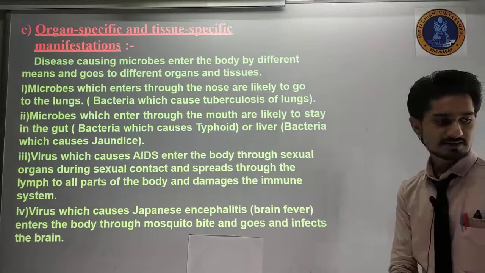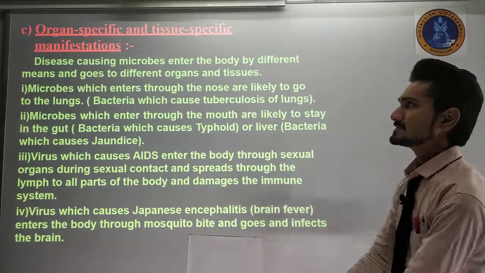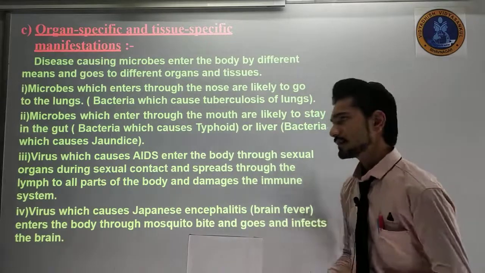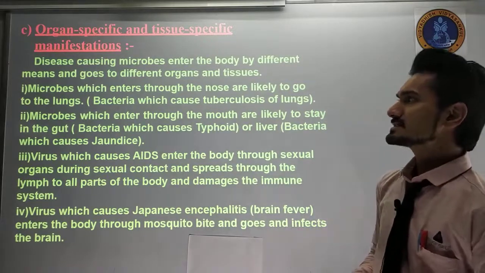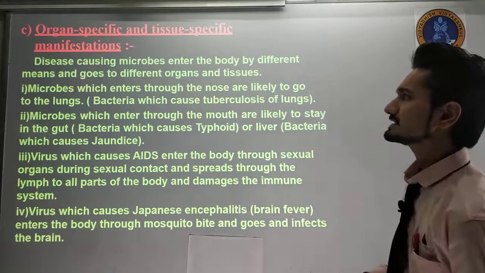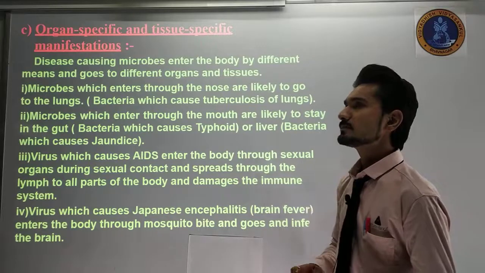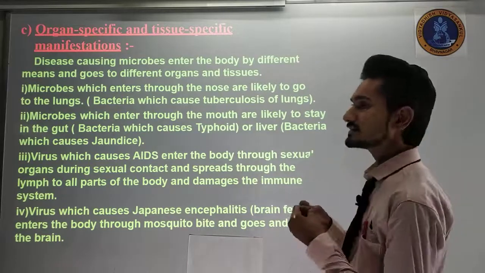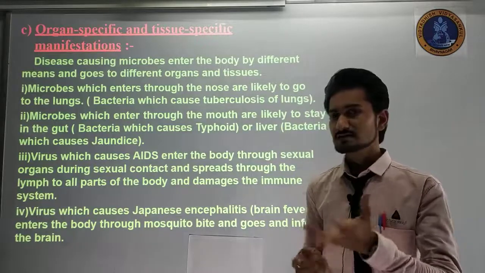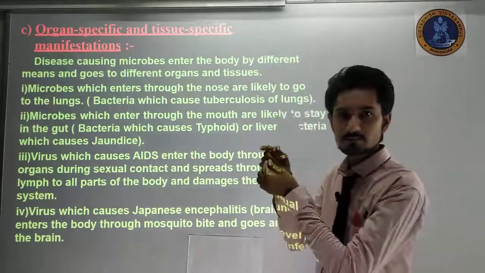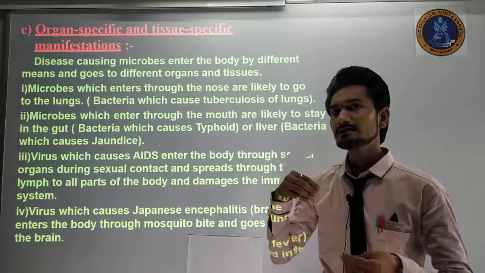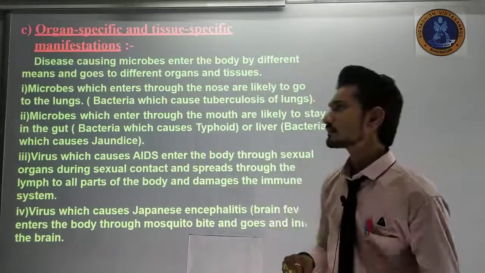Another thing that we are discussing today is organ specific and tissue specific manifestation. Now what are these? If the disease causing microbes enter the body by different means, they go to different organs and tissues. Microbes means microorganisms; in short we can use the term microbe. So if the microbes enter our body and transfer from one organ to another organ, then what happens?